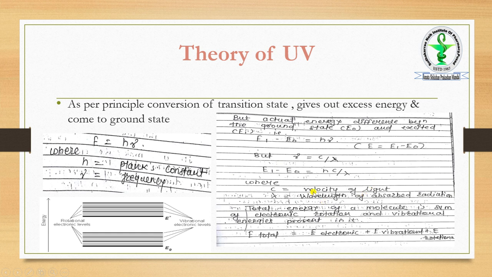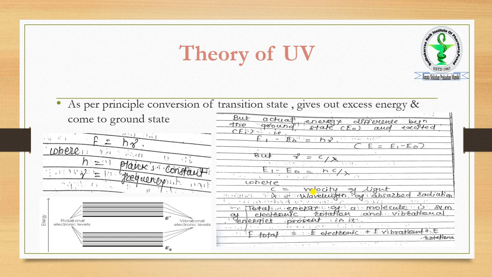The total energy of a molecule is the sum of the electronic, rotational and vibrational energies present in it. So the total energy E is E electronic plus E vibrational plus E rotational.